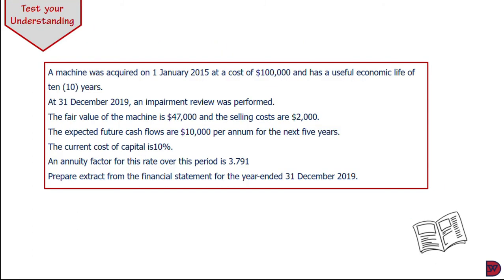Let's test our understanding. A machine was acquired on 1st January 2015 at a cost of $100,000, and it has a useful economic life of 10 years. Now, at 31st December 2019, an impairment review was performed. Now, the fair value of the machine was $47,000, and the selling cost was $2,000. Now, the expected future cash flows are $10,000 per annum for the next 5 years. The current cost of capital is 10%. The annuity factor for this rate over this period is 3.791. We also prepared the extracts from the financial statement for the year ended 31st December 2019.